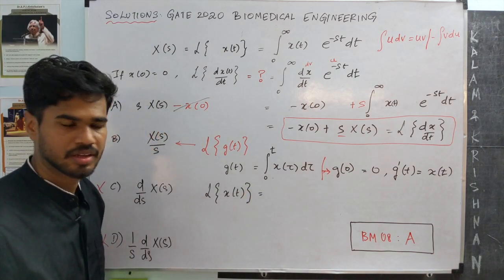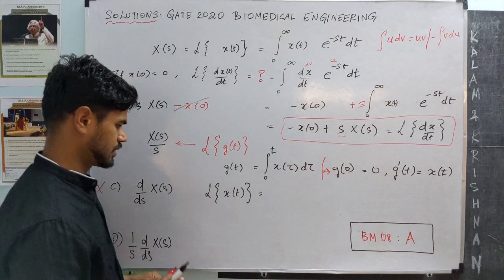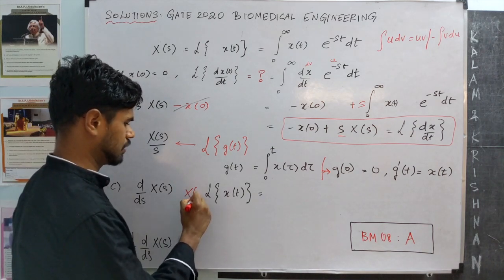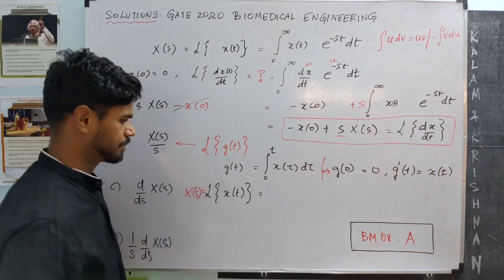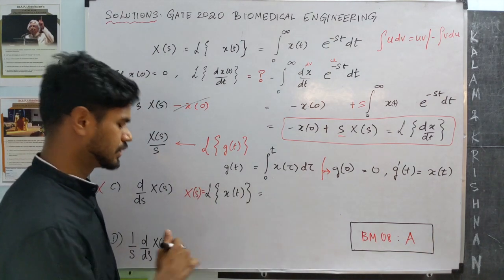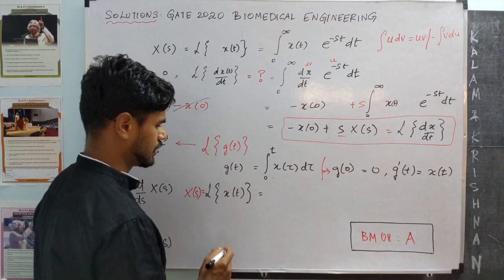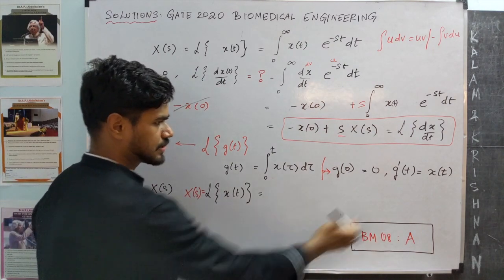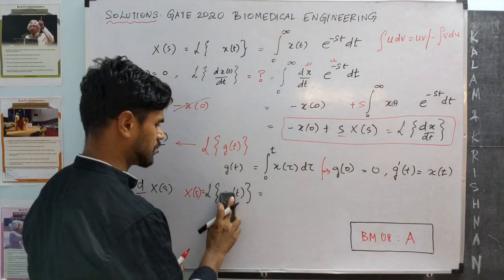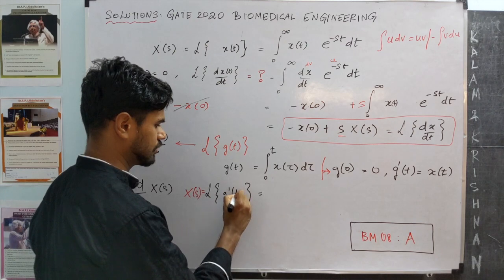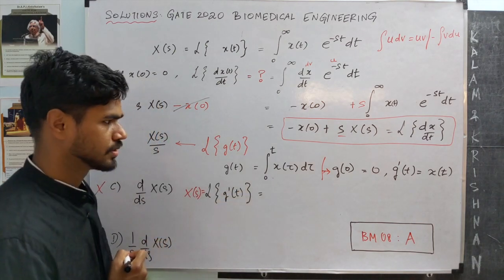which is X of s. Agree? And this becomes the Laplace transform of g dash of t. Agree?